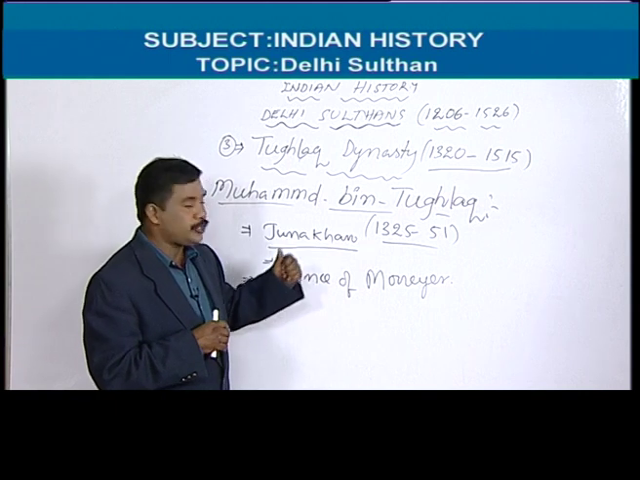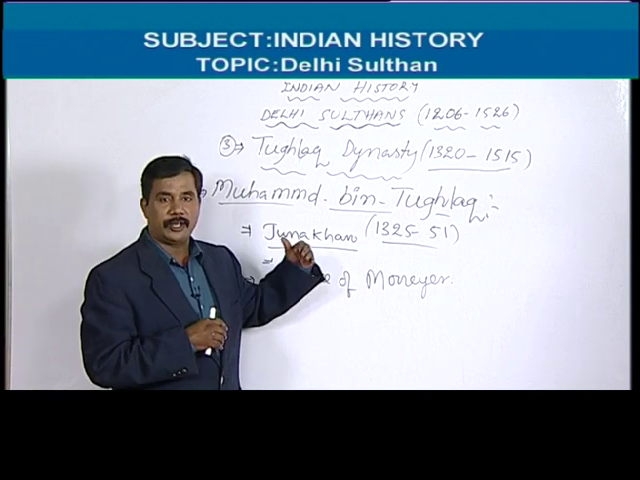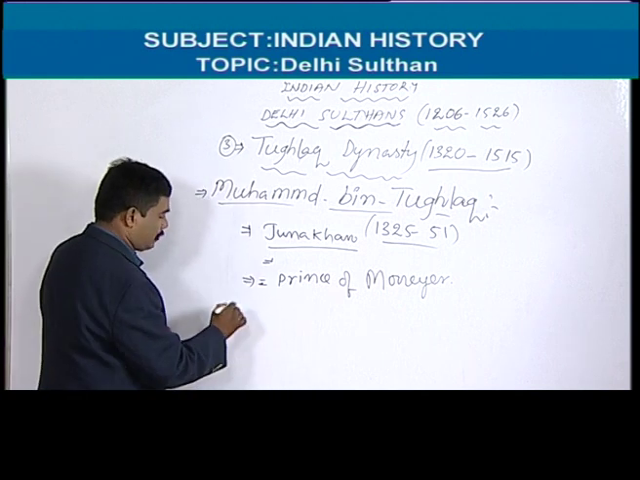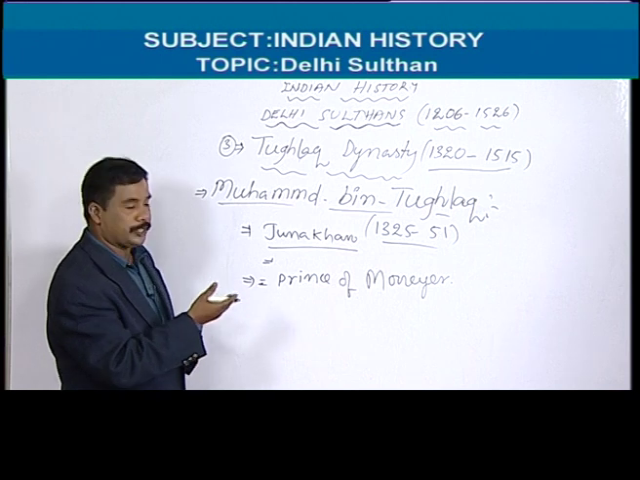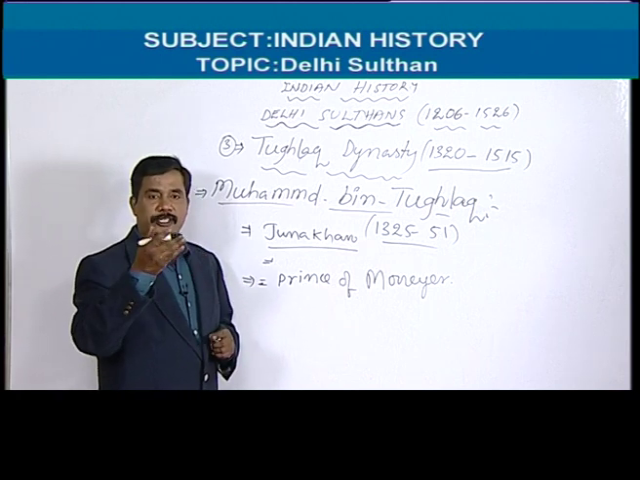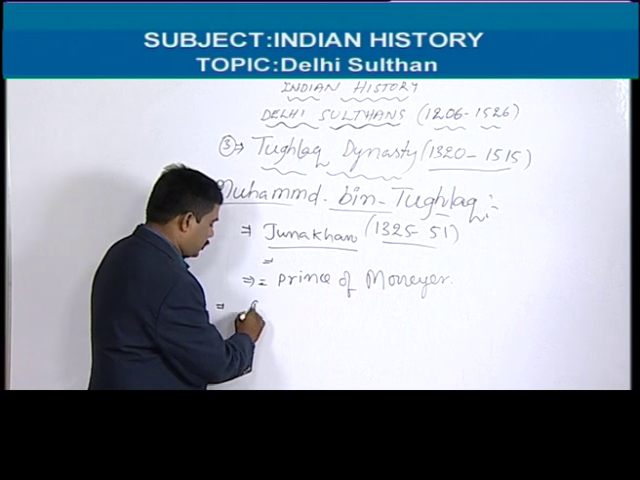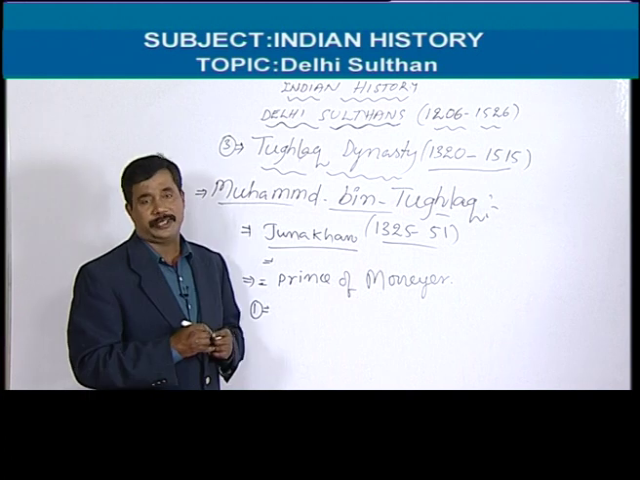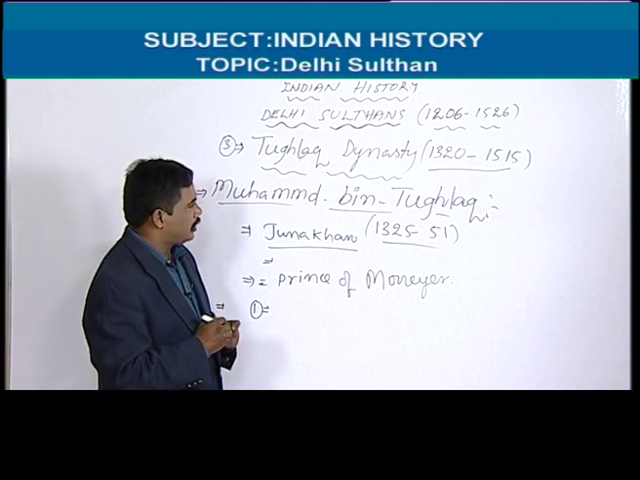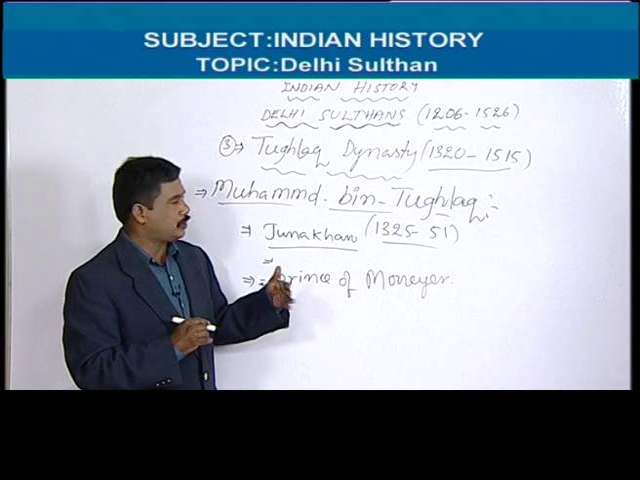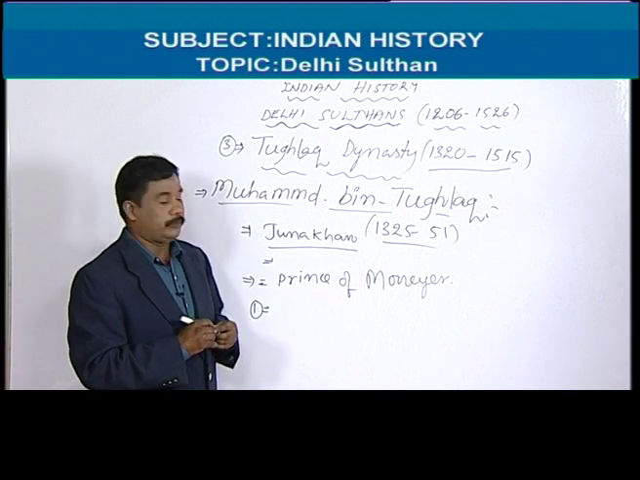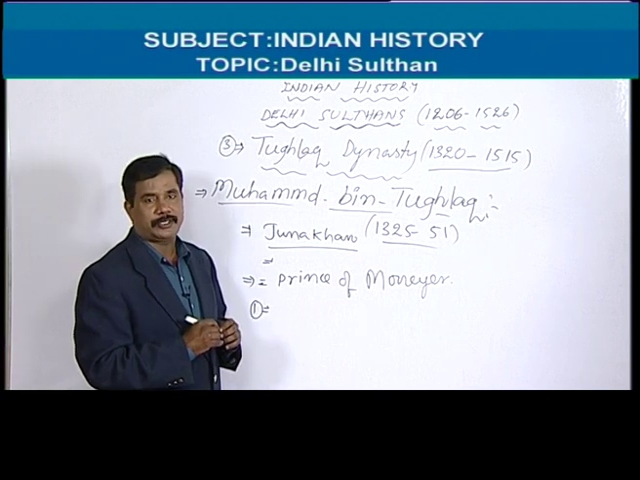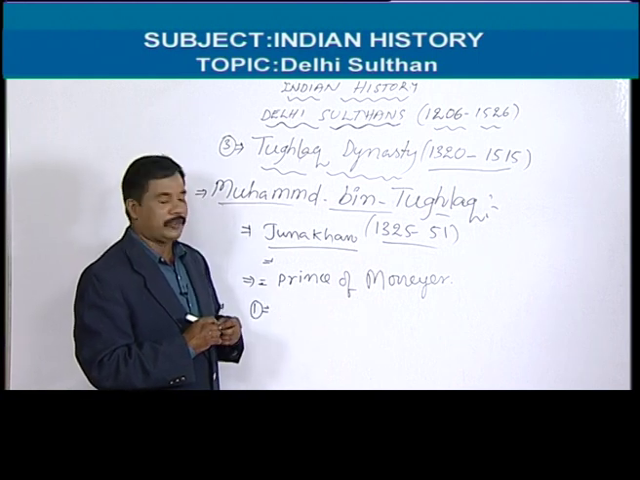But what are the decisions? What are the reforms or systems he introduced? Actually, he took five decisions and implemented five systems, but three are the most important, and these decisions gave wrong results. Because of that, he became known as the mad Tughlaq. These decisions were correct decisions, but they gave bad results.